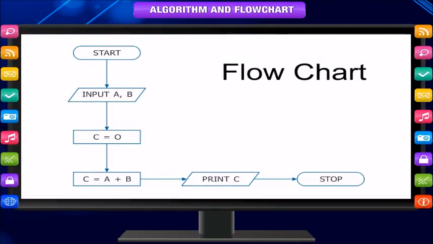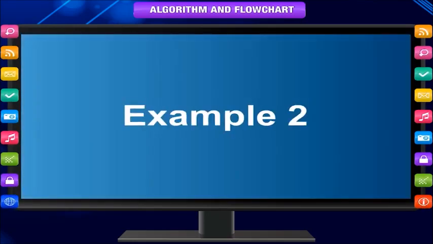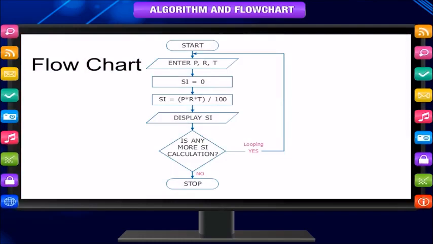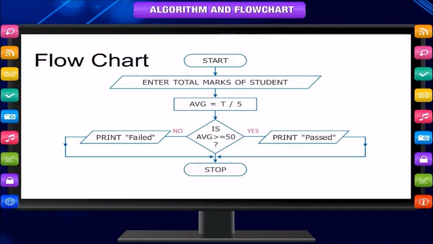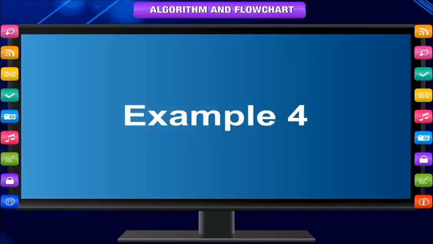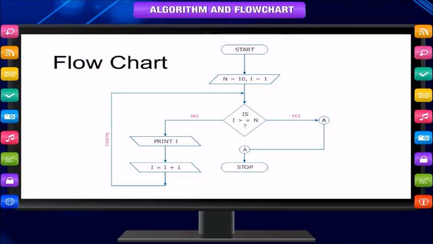Example 1. A flowchart to add two numbers. Example 2. A flowchart to calculate simple interest. Example 3. A flowchart to check if a student is passed or failed. Example 4. A flowchart to print natural numbers up to 9.